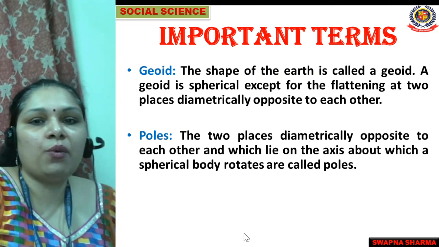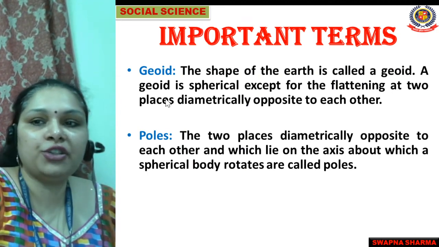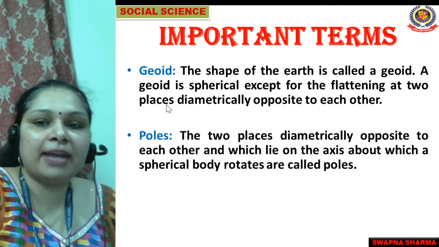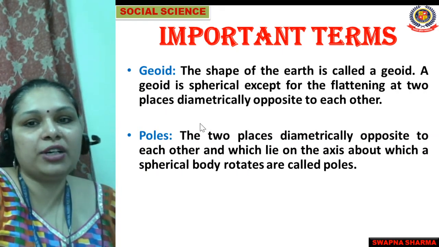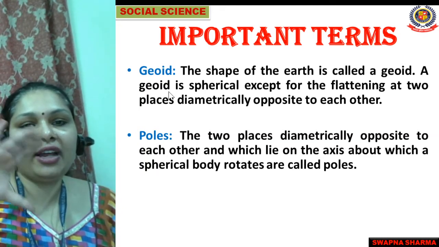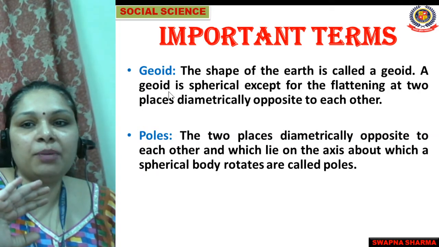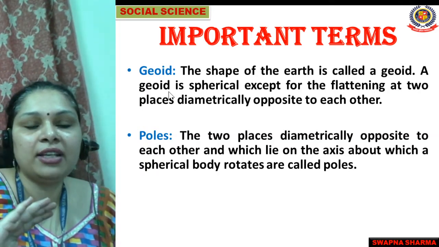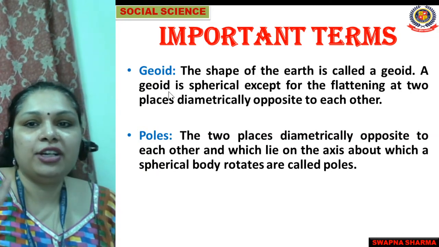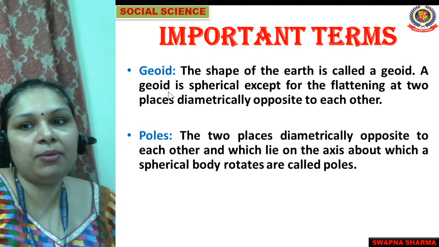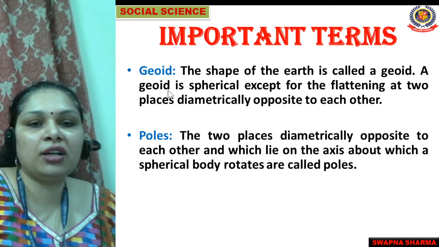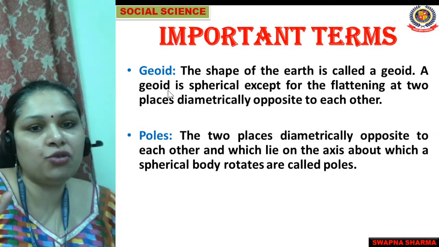Now, geoid. What is geoid? The shape of the earth is called a geoid. A geoid is spherical except for a flattening at 2 places diametrically opposite to each other. So geoid is not a full sphere. It is somewhat spherical, and on both the poles, the 2 places opposite to each other, it is flat. That is called a geoid. I will show you how a geoid looks.